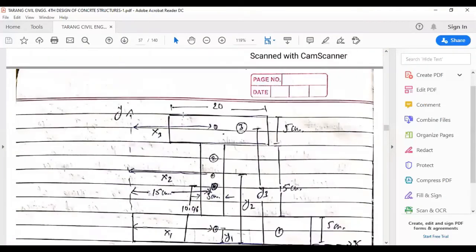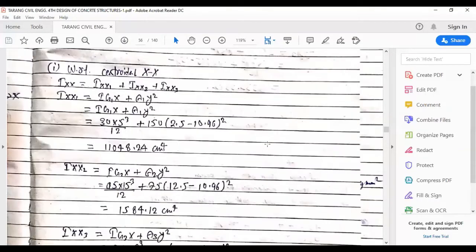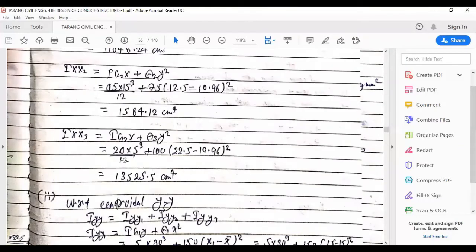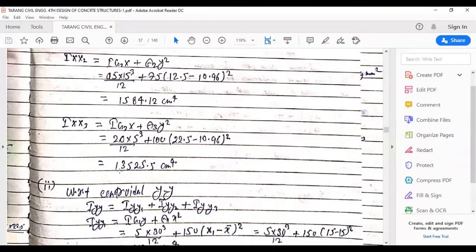This is bd cube, 20 into 5 cube upon 12, plus the A3 value, which is 100, and y square here is y3 minus y bar. So we arrive at this, and the value comes out to be 13525.5 centimeter to the power 4.